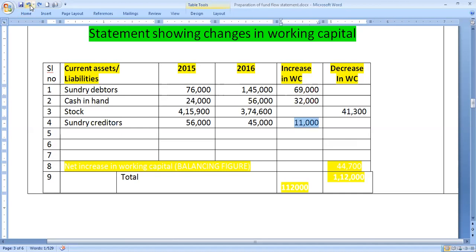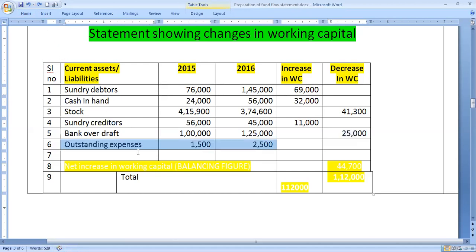Then draw another item, that is bank overdraft, recorded in the year 2015 at 1 lakh, and it has 1,25,000 in the year 2016. Again there is an increase in current liability, increase in overdraft. Opposite direction, the impact on working capital is a decrease in working capital by rupees 25,000. The difference between 1 lakh and 1,25,000 has decreased the working capital by rupees 25,000.